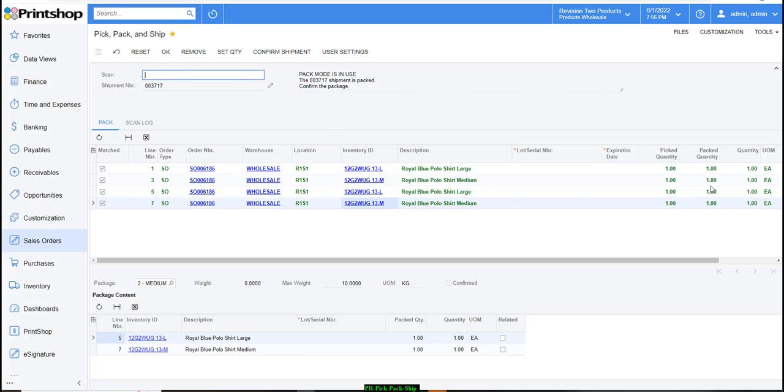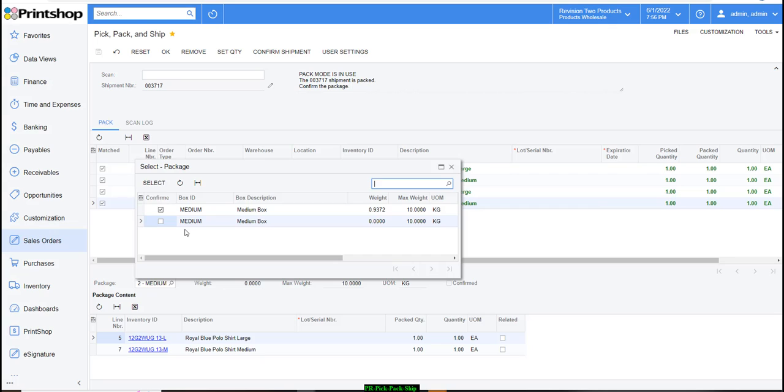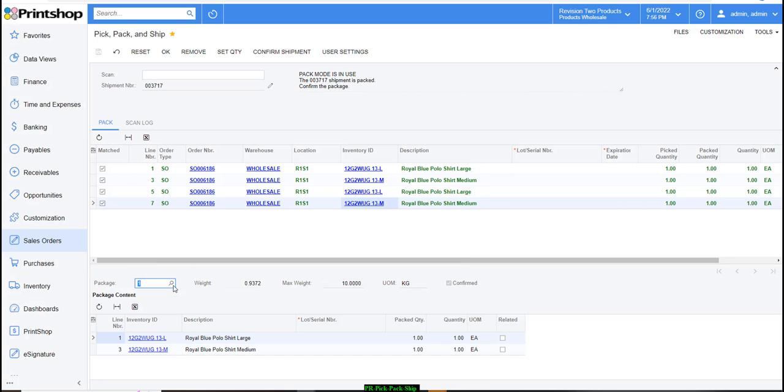So as you can see, we are at 1 of each quantities. We picked 1 of each as well and packed 1 of each into different boxes. In box 1 I have 2 of these products, and the second box that we are working on also has 2 different products. So now I'm done with boxing and packaging them. So I'm going to hit OK, and at this point in time I can go ahead and confirm shipment by clicking on the confirm shipment button on the system.